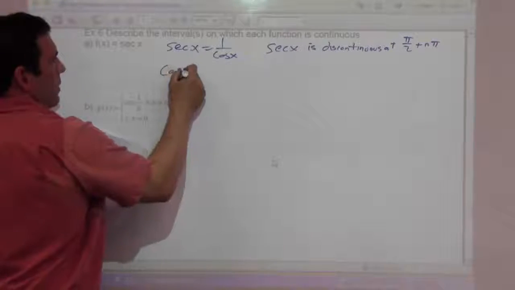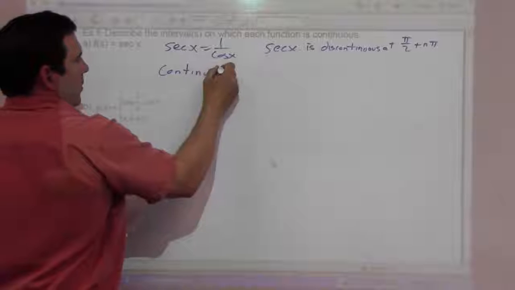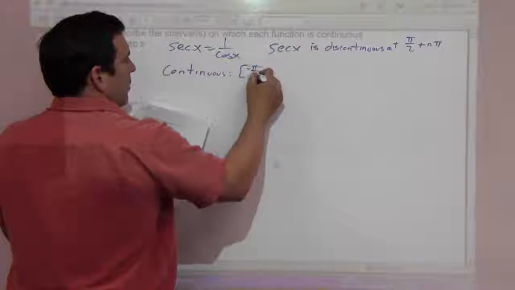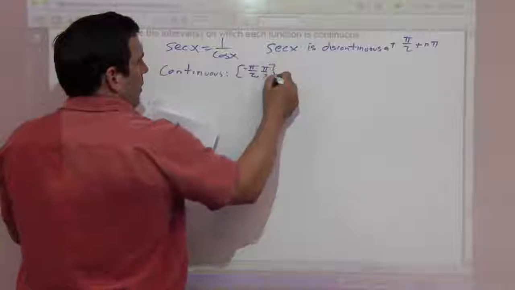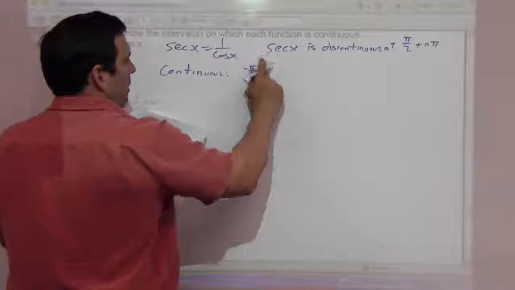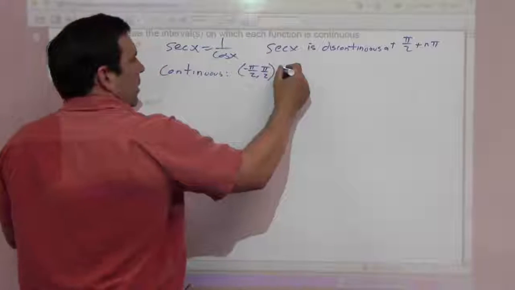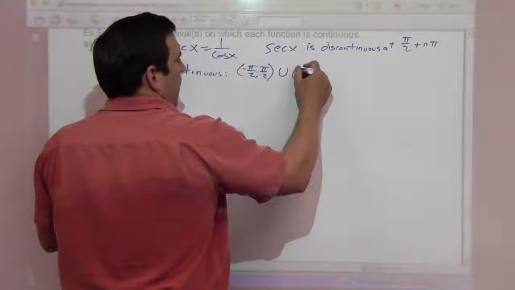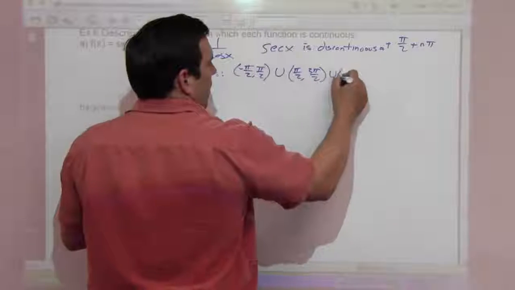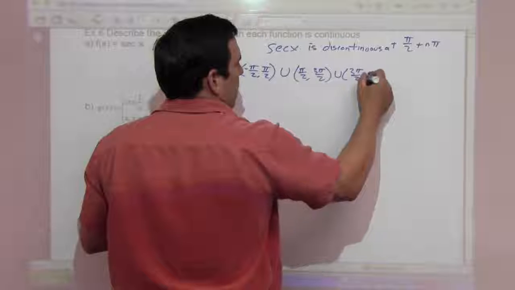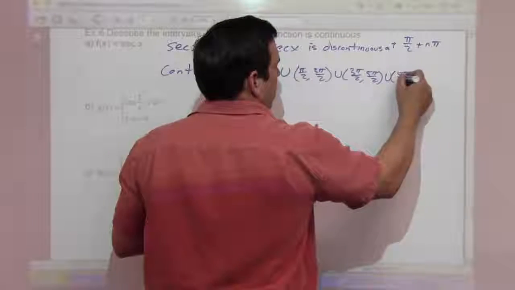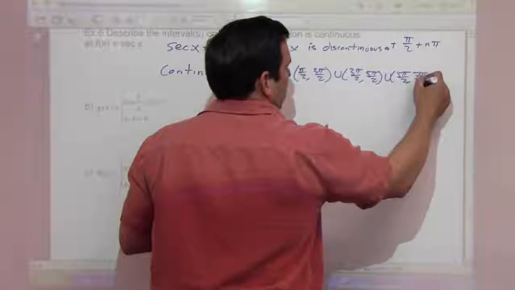So it's continuous on the interval from negative pi over 2 to pi over 2. I should do parentheses because at those points it's not continuous. And then from pi over 2 to 3 pi over 2, from 3 pi over 2 to 5 pi over 2, from 5 pi over 2 to 7 pi over 2.